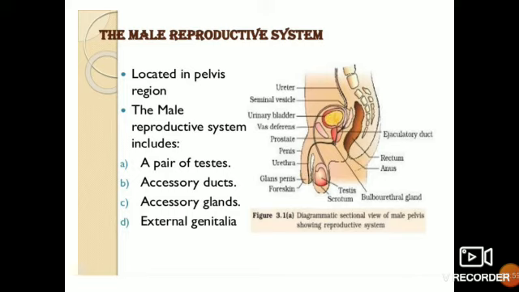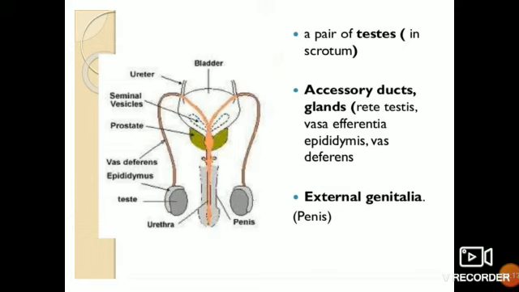Okay, now the male reproductive system, the location we'll be talking about, so it is located in the pelvis region. The male reproductive system includes a pair of testes, accessory ducts, accessory glands, and external genitalia. Let us see the next slide. A pair of testes in the scrotum, accessory ducts, glands: rete testis, vasa efferentia, epididymis, vas deferens.